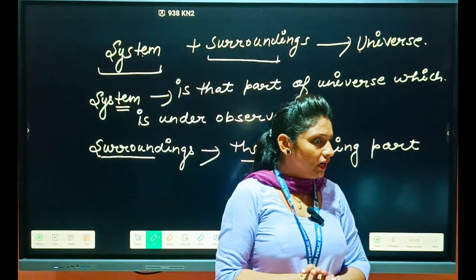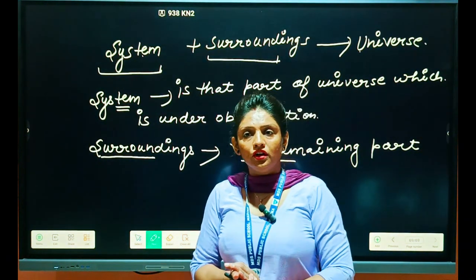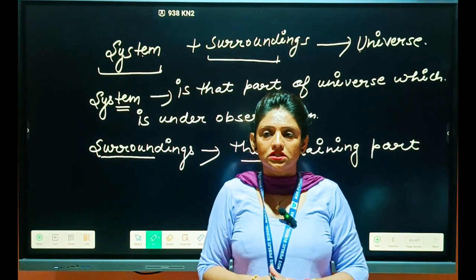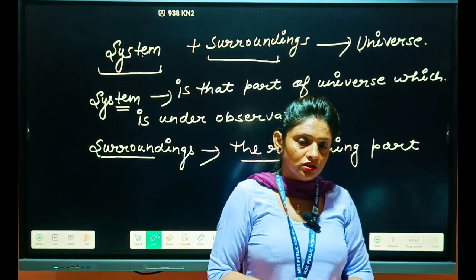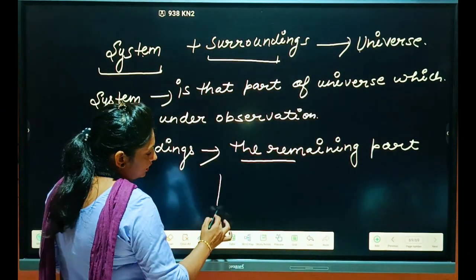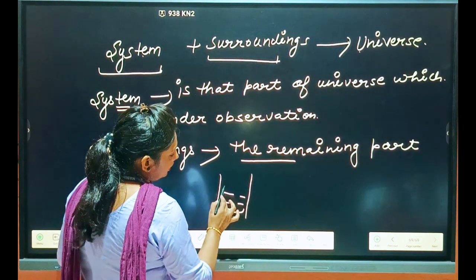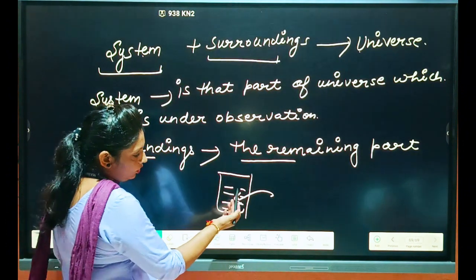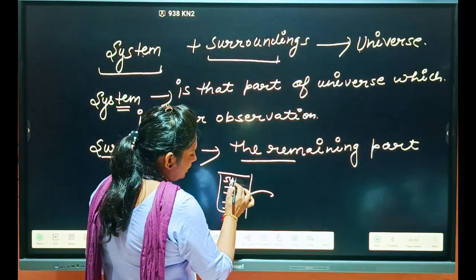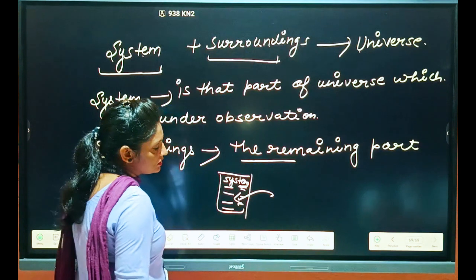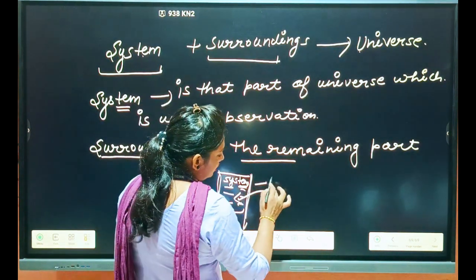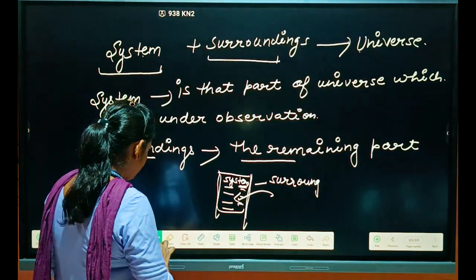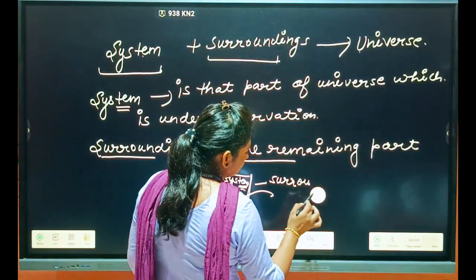The part of the universe which is under observation is the system, and the remaining is known as the surrounding. Clear or not? So here, in this beaker I have some solution. If I am working on that only, then what is in between is the system, and the remaining part outside of this is the surrounding.